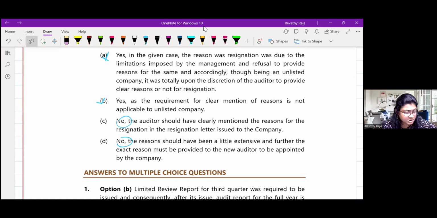Which is the correct answer? The auditor should have clearly mentioned the reason for resignation in the resignation letter issued. It has to be a little extensive. The exact reason must be provided to the new auditor appointed. Why should we provide it to the new auditor? The answer is C. Professional preoccupation is not to be a reason for resignation. And can you acknowledge how the questions were? I think it was a little tricky here and there.